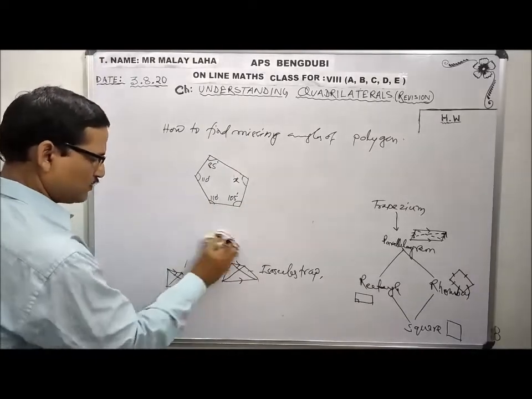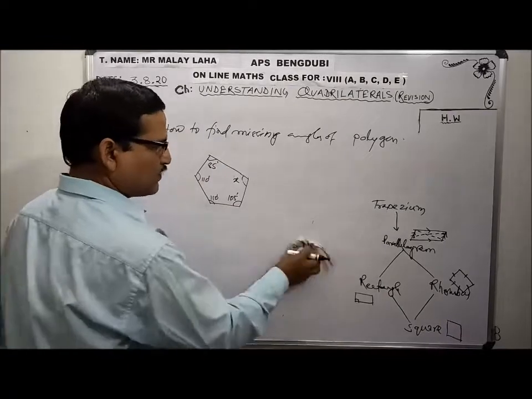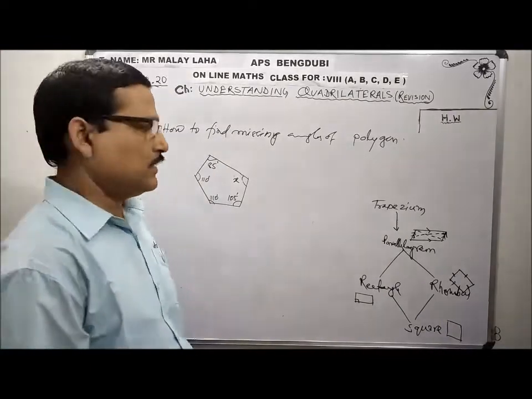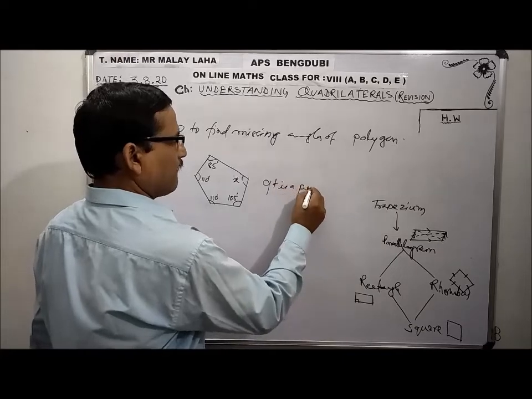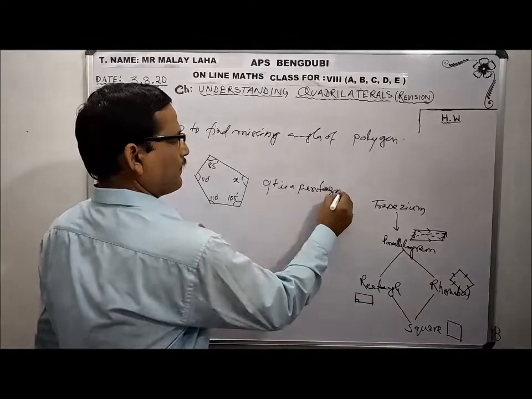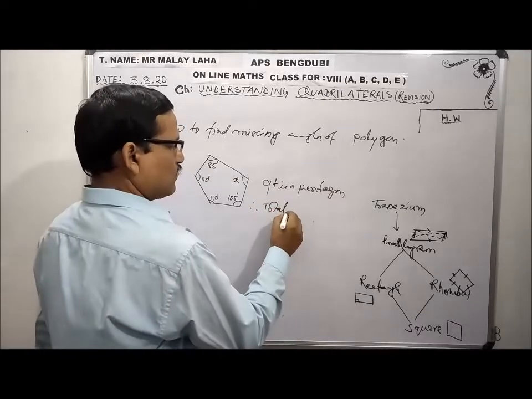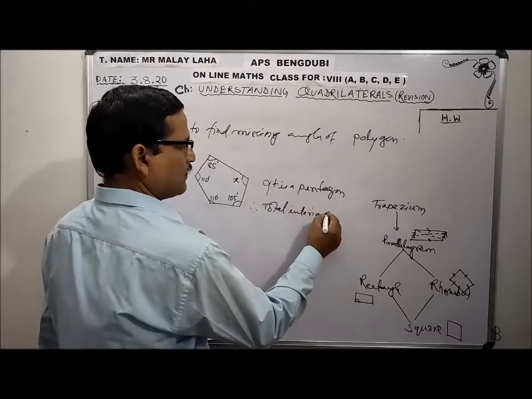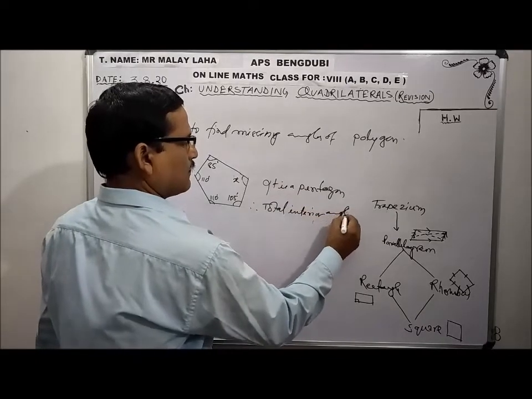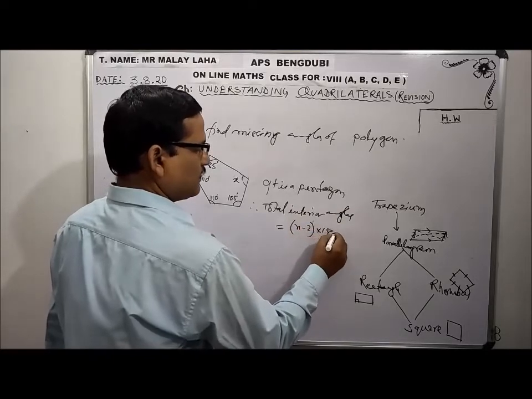First, what to do? This figure is a pentagon. What will be the total interior angle of a pentagon? Total interior angle is equal to (n minus 2) into 180 degrees.